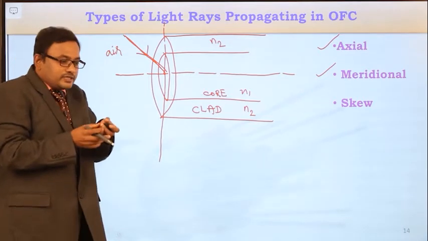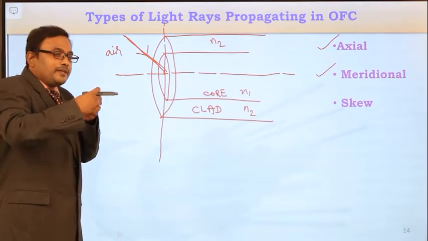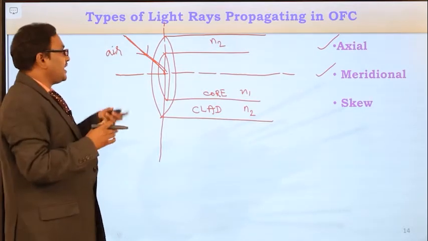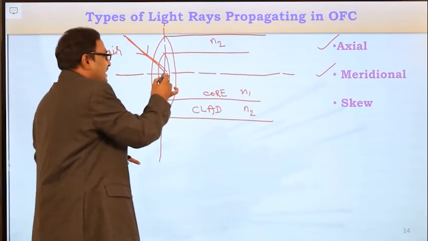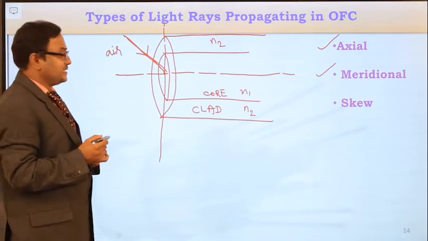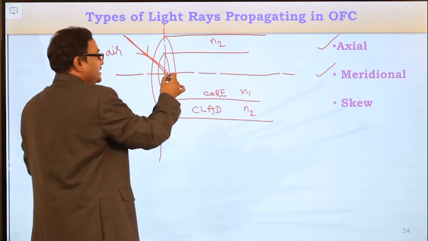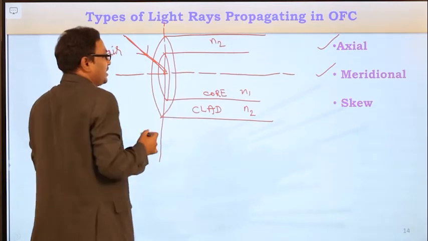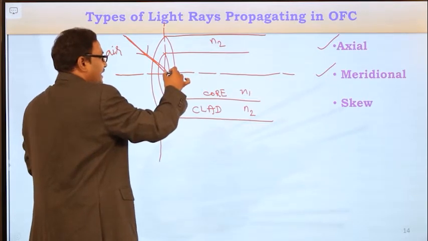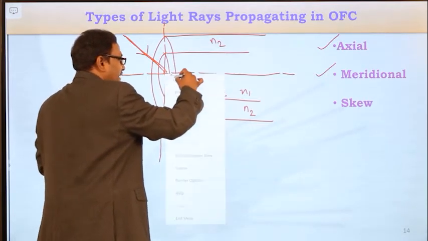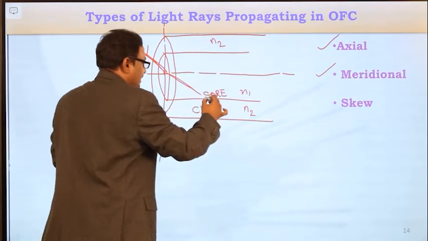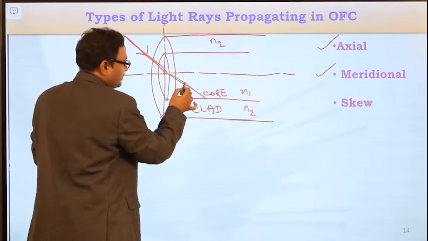Whenever you focus the optical source, many light rays come out. The light rays which enter exactly at the center of the fiber axis are the meridional light rays, and they follow a zigzag path. Up to this point is the air medium. Whenever the light ray enters into the core medium, it will undergo refraction in the core medium.